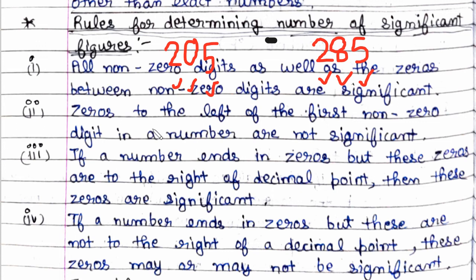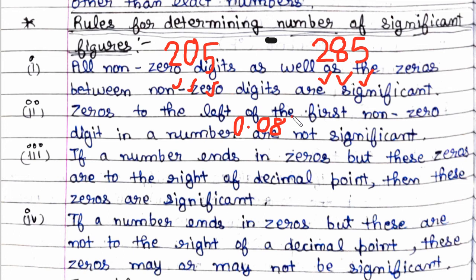Now let us discuss the second point. Zeros to the left of the first non-zero digit in a number are not significant. Let us take this example, 0.08. In this, these two zeros are coming before 8, so these are not significant.